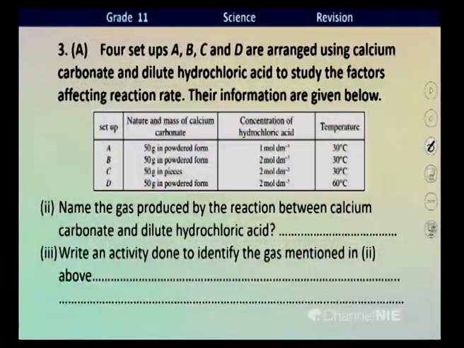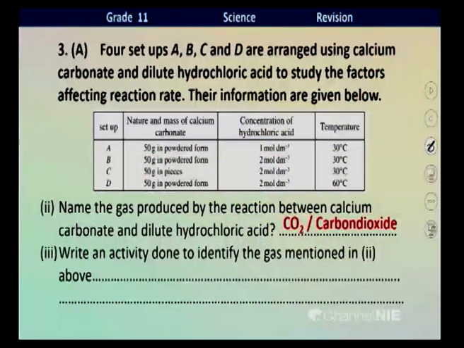Now we are moving to the next question. Name the gas produced by the reaction between calcium carbonate and dilute HCl. You know, children, when any bicarbonate or carbonate is reacted with a dilute acid, which gas is released? The gas carbon dioxide is released. Okay, right. Then write an activity to identify the gas mentioned here.